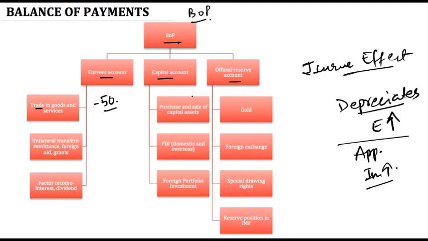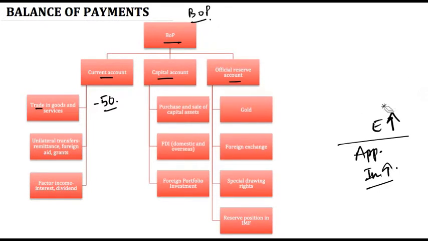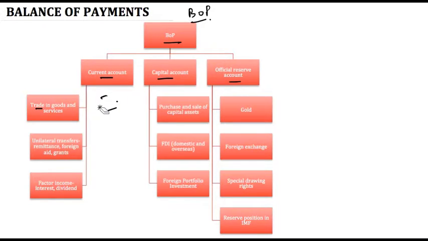Having understood this, let's come back to the current account. The second element in current account is unilateral transfers. We have already talked about this. What exactly are unilateral transfers? One way transactions which happen between one country and the rest of the world or any other country is called unilateral transfer. So transactions between India and any other country which are unilateral in nature, meaning India receives something but it does not have to pay back anything, is called a unilateral transfer.